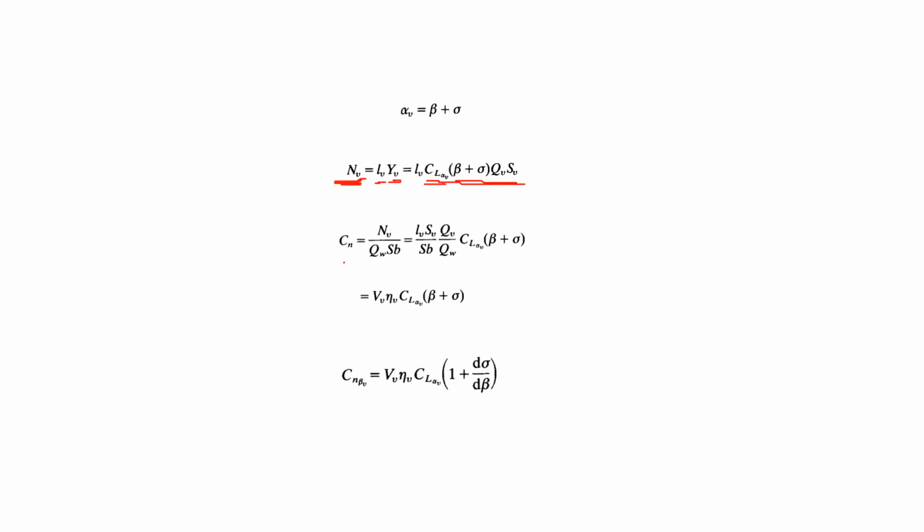And what is happening in this equation? Vipinder, you want to explain the third equation? Sir, we have divided by Q infinity S, and I think B is the span of the wing, like we use S C bar for the moment. Here B must be the span. Right, so that's a distinction here.